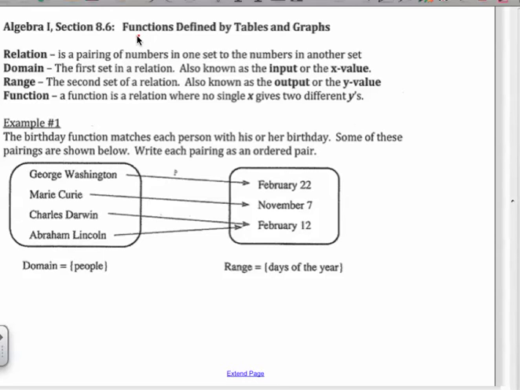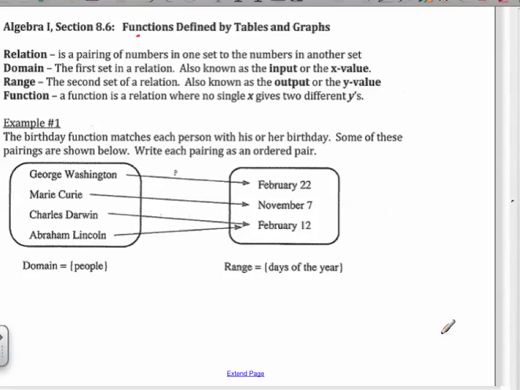It's sort of like me asking Austin how old he is and him telling me that he's 13 and 14. He's either 13 or 14, or I don't know, he may be 12. How old are you? 14. He's 14, okay? Now, it doesn't make sense if he gives me two different answers, right? I'm going to ask him a question, he gives me one answer. Same thing with x's. I plug in one x, it needs to give me one output for it to be a function, all right?